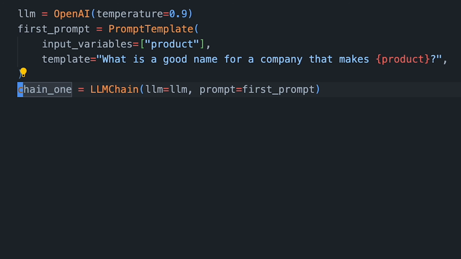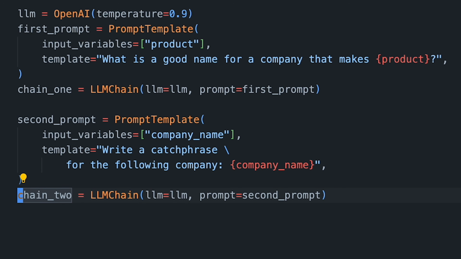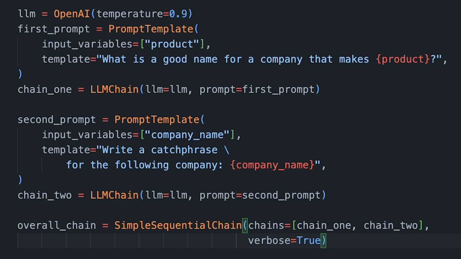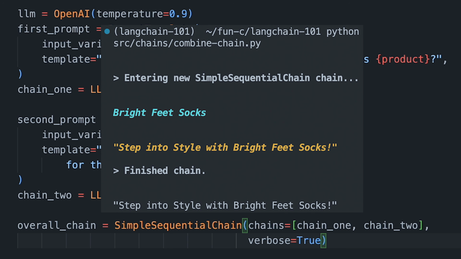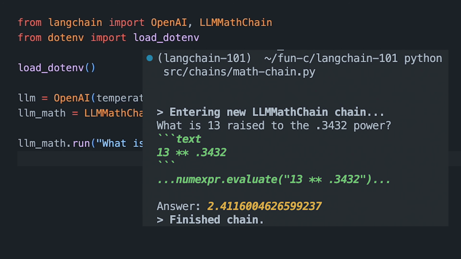Then we write our second prompt asking for the catchphrase and create our second chain. Now we can chain them using the simple sequential chain and specifying the chains in order. We run the chain on the input variables of the first prompt, and its output will be used as input variable for the second prompt. There are also a couple of pre-made chains that you could use, like the LLM math chain.